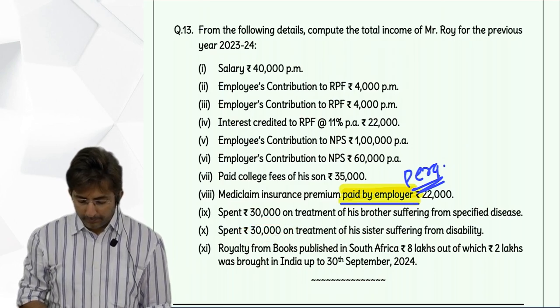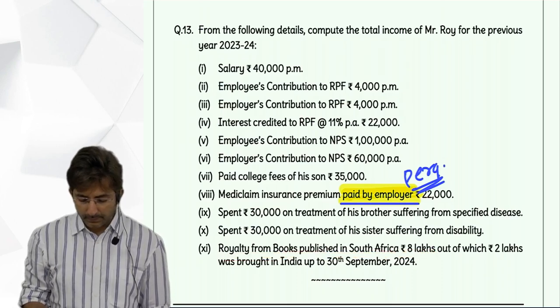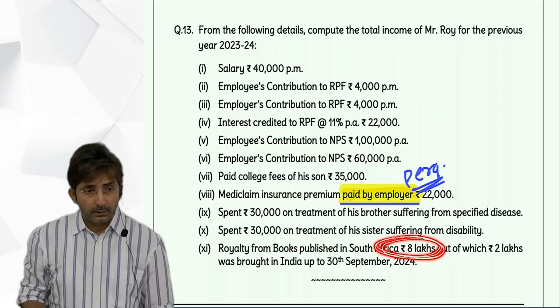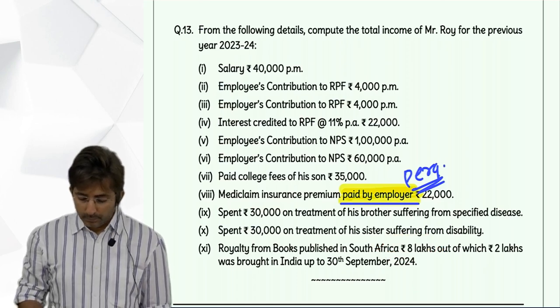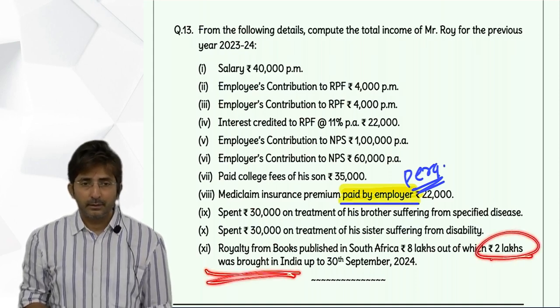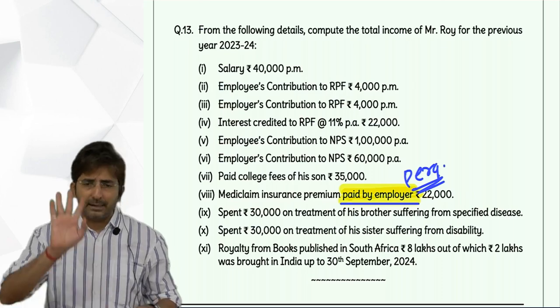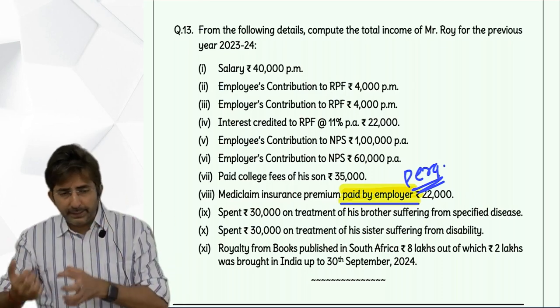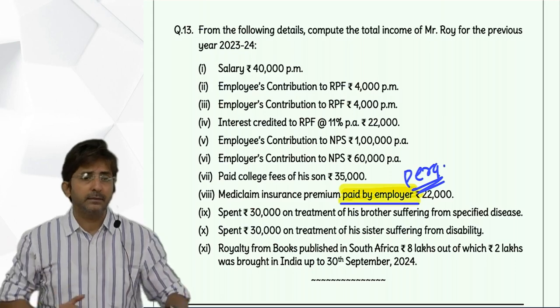What about royalty? Royalty will first come in income from other sources. How much? 8 lakhs. Full 8 lakhs will come in income from other sources. See, bringing in India is a condition for deduction. But in income from other sources, you will record the full income. That condition which I said, that you should bring it in India within 6 months, was a condition for availing the deduction.